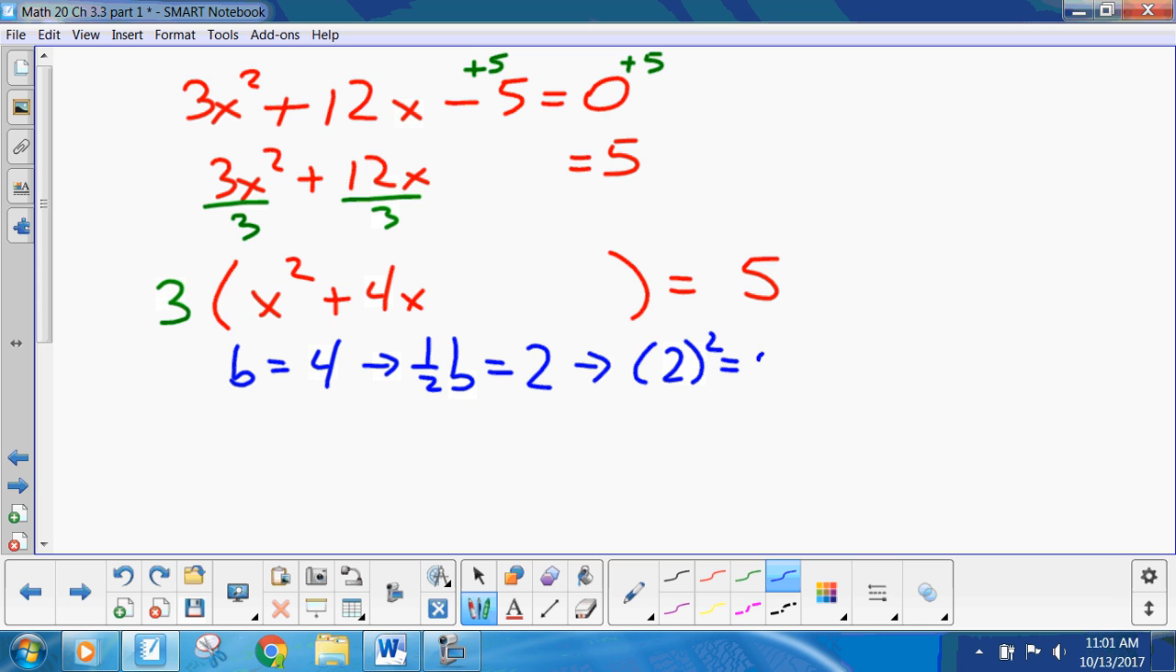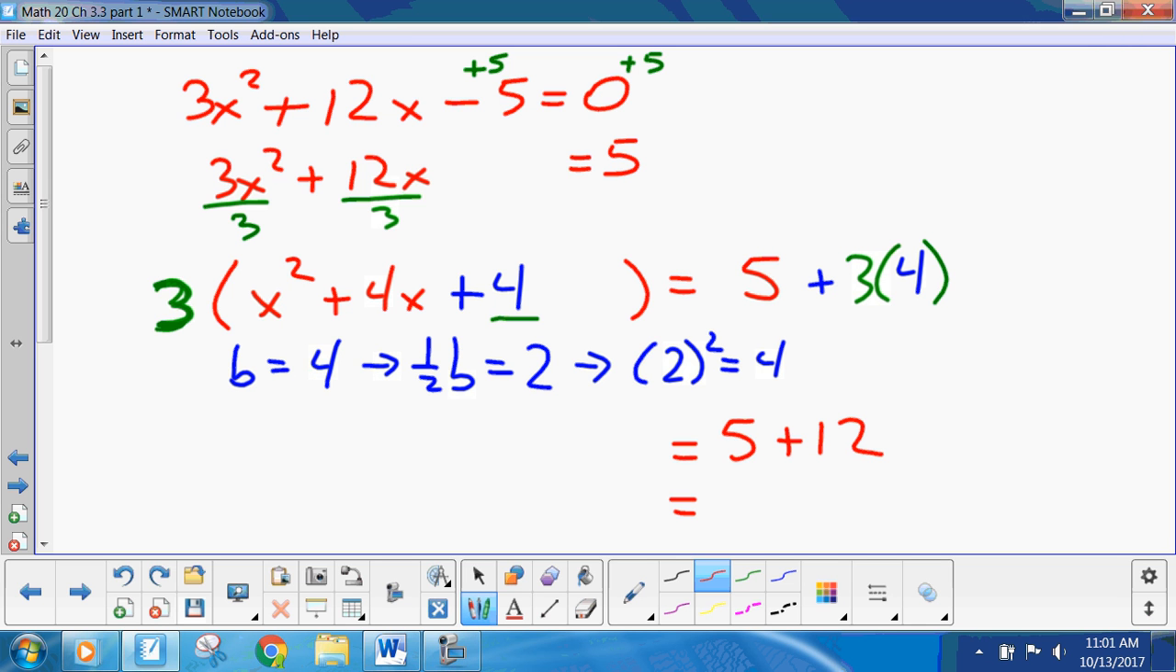2 squared is 4. So I add 4 and I subtract 4 at the same. Oh, no, sorry, forgive me. Another way to do it, I'm sticking with this way. I add 4 to both sides. And what's the trick here? It's 3 times this, so it's 3 times 4. So it has to be 3 times 4 here. So this is 5 plus 12, or 17. That's the trick.